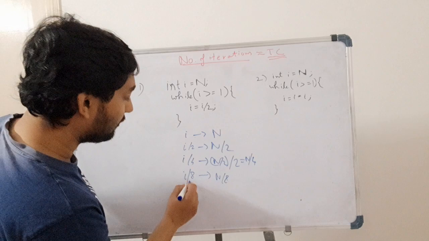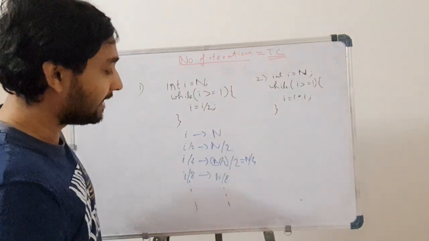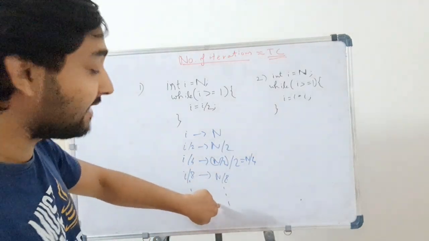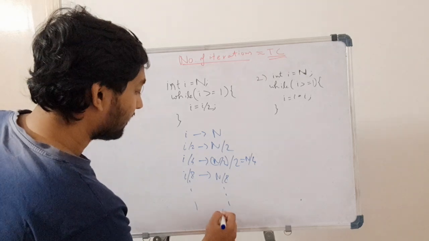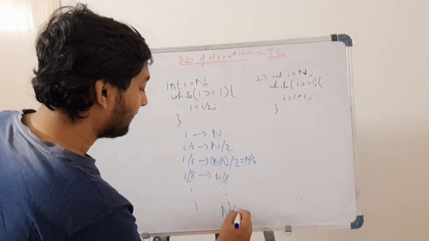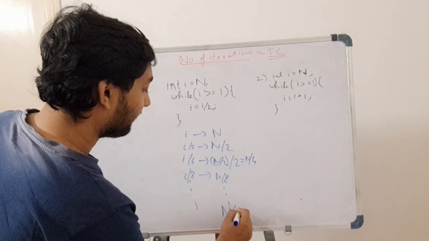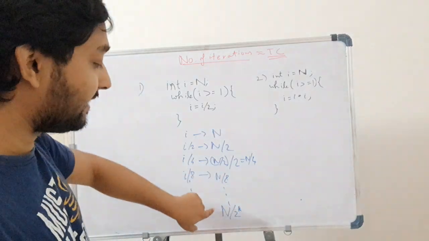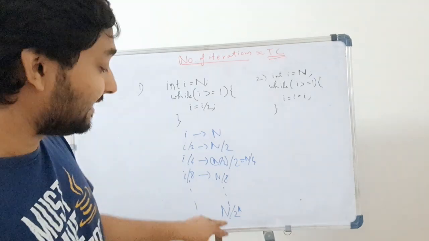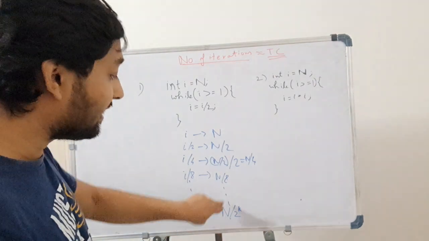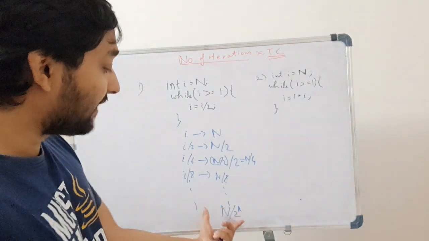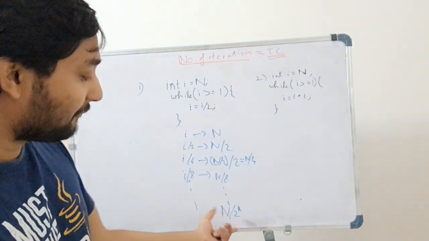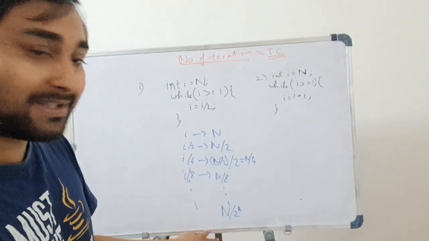So if it keeps on going, where will it lead to? What will be my end value here? It will be n upon 2 to the power k. It will converge at this particular position, n divided by 2 to the power k. Till this point it will go. So if we want to find the time complexity for that, now we'll get some idea, right? What will be the time complexity for this?